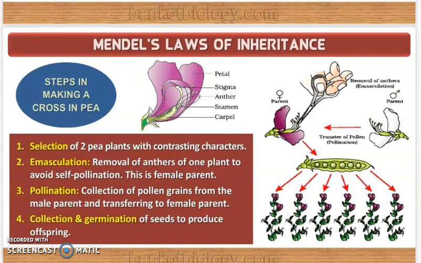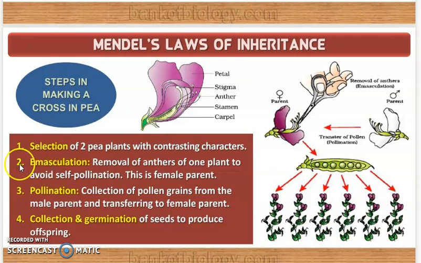Before we move on to Mendel's experiment, we should know the steps involved in this hybridization technique. As I said, he used the hybridization technique. That's the main point: hybridization experiments were done on garden peas. So, hybridization നടത്തണമെങ്കിൽ, there are a few steps which have to be followed by the hybridizing person. So they have to select 2 pea plants with contrasting characters. So Mendel chose such contrasting character pea plants.